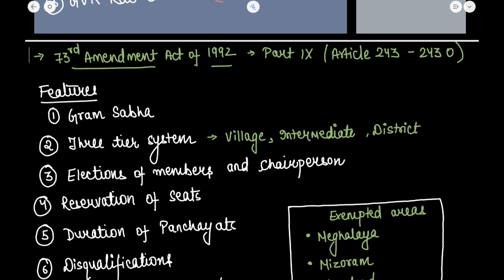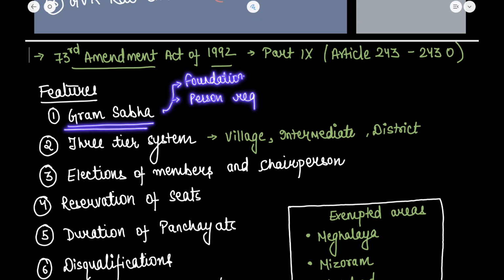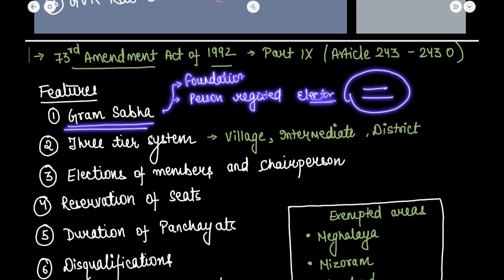Now let us see the features of the 73rd Constitutional Amendment Act of 1992. What are the salient features of the act? Firstly, there is the Gram Sabha. Now, what is Gram Sabha? It is the foundation of the Panchayat system in India. It is a body that consists of persons registered in the electoral roll of the area of that Panchayat.